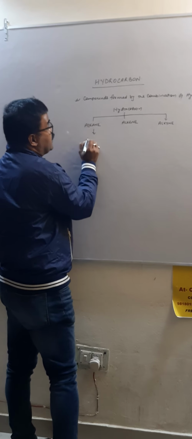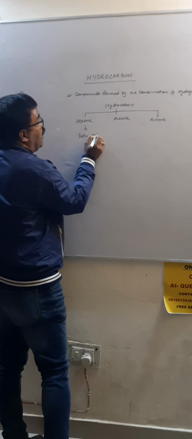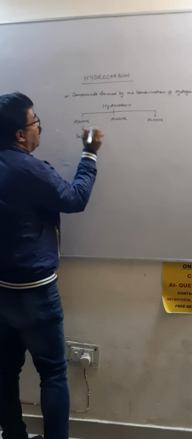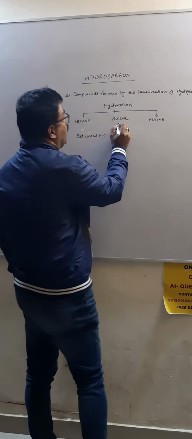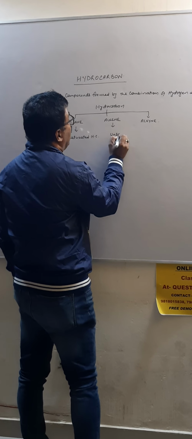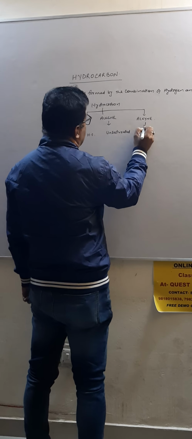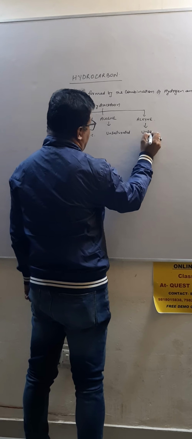This is called saturated hydrocarbon. This one is unsaturated. This is also unsaturated.